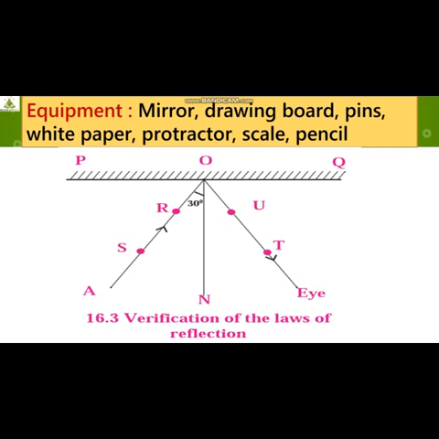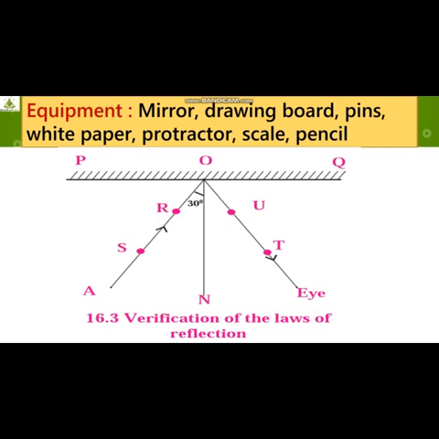Now remove the mirror and join the points. After placing the mirror, I mark the points U and T because AO is the incident ray that gets reflected, so that reflected image I have to mark as U and T. Now remove the mirror and join the points T and U. Initially only small holes were there, circles we have made. Now join these two points so that a straight line can be drawn, extending it to O.